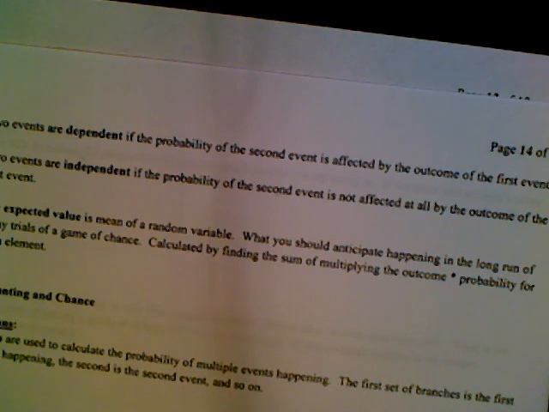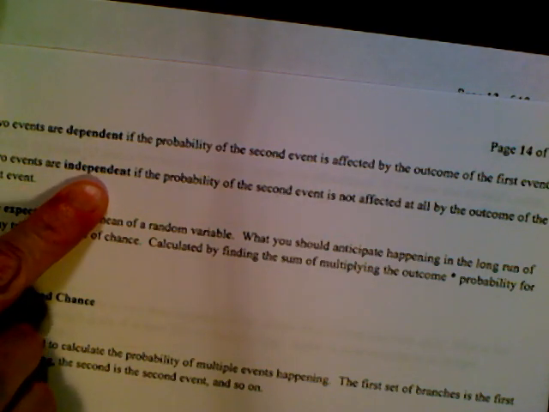If I pull 2 cards out of the deck, and I pull 1 card out and then put that card back in, then the second pulling does not depend on what I did. If I keep that first card out, so you're dealing 2 cards to play cards, the probability of dealing the second card depends on what you dealt the first time, because you keep that card and you don't put it back in. If I put the card in, they're independent. I hope that makes sense.